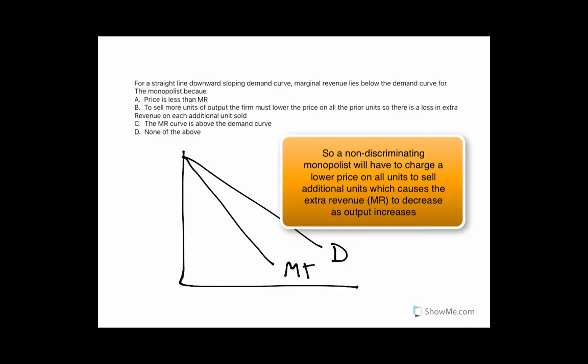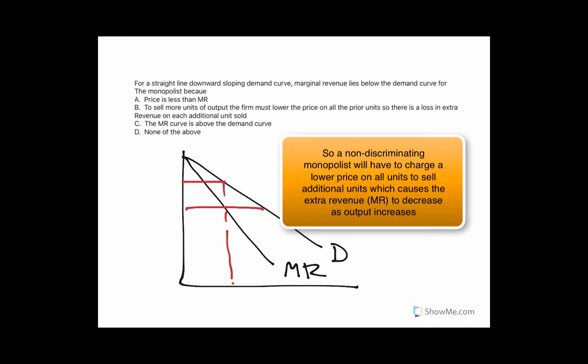Alright, so this one is another monopoly question, and it says that for a straight line downward sloping demand curve, marginal revenue lies below the demand curve for the monopolist. That's just the basic monopoly graph, characterized by a marginal revenue curve that is less than the demand curve. So why is the marginal revenue curve lower than the demand curve? When they're selling at a price up here, to increase their quantity they have to lower the price on every single good. So they're getting less revenue on every good that they've sold thus far, and therefore their marginal revenue goes down as they increase quantity.